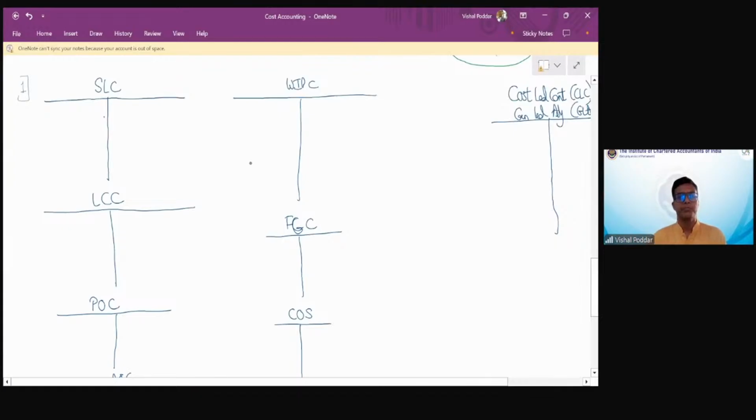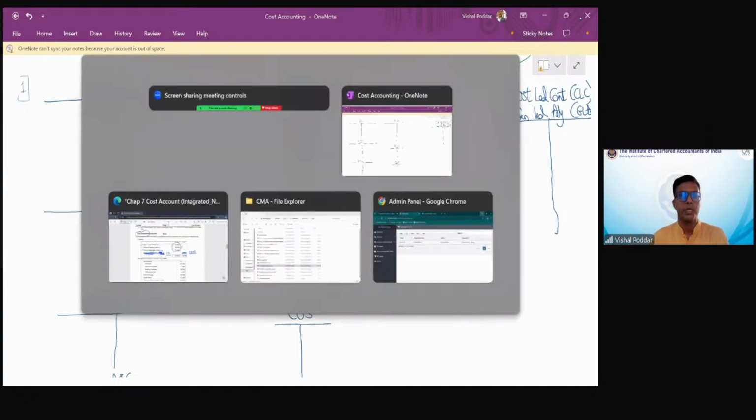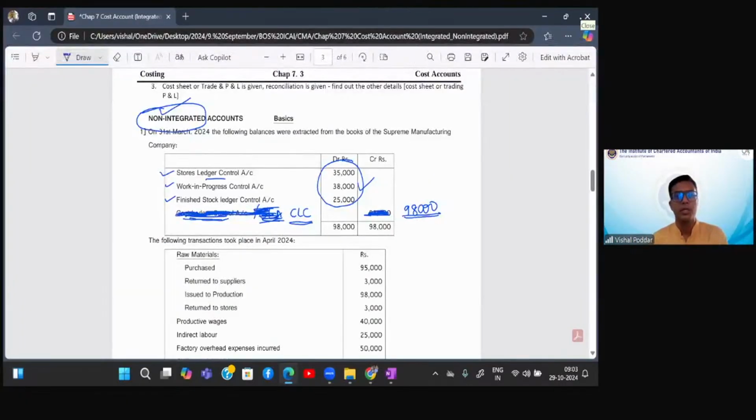Right? Is this clear, students? So let us start. You have to be giving me the entries. So first I start with the opening balances.